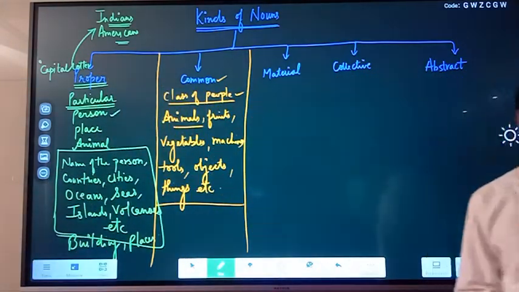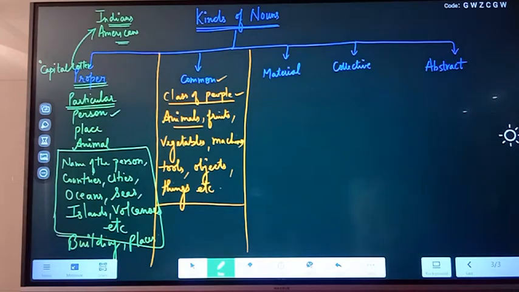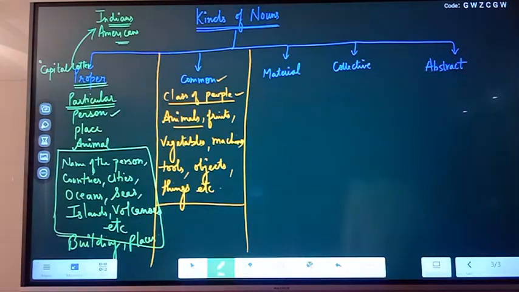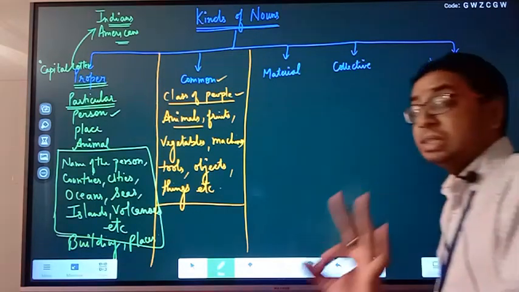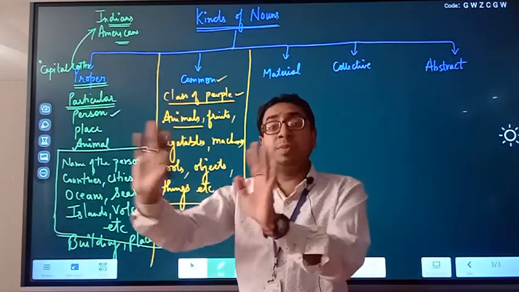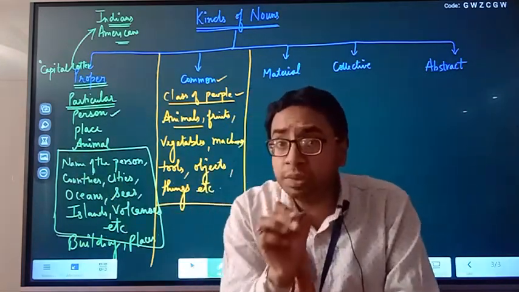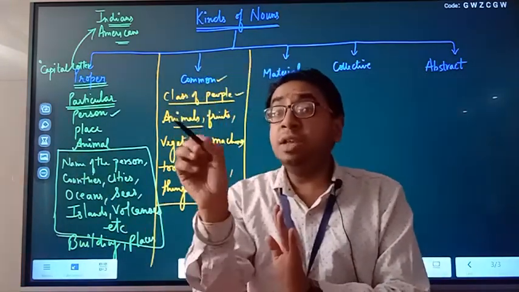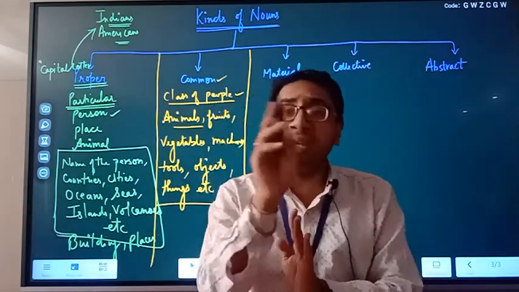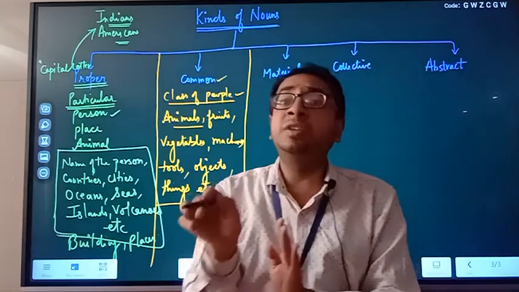One thing, I'll take one brilliant example in front of you. Article the is used for a particular thing. But for example, Kalidas is considered as the Shakespeare of India. I have put the here. But Shakespeare is particular. Once the comes before a proper noun, that converts it to a common noun.